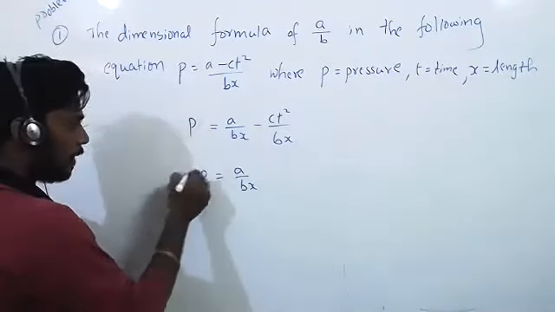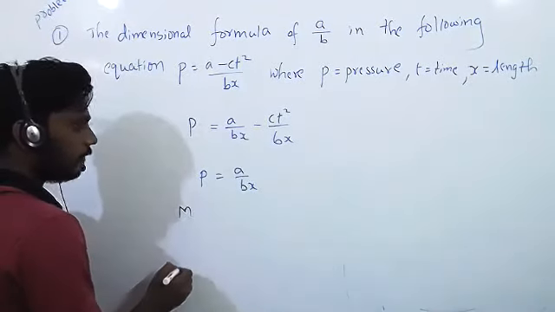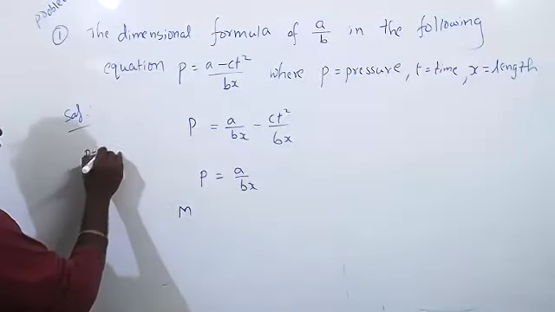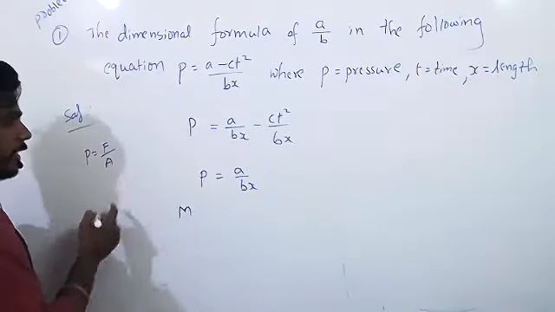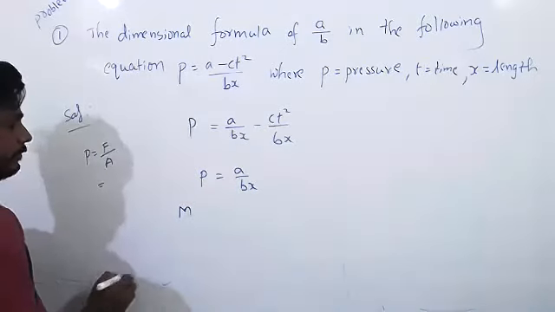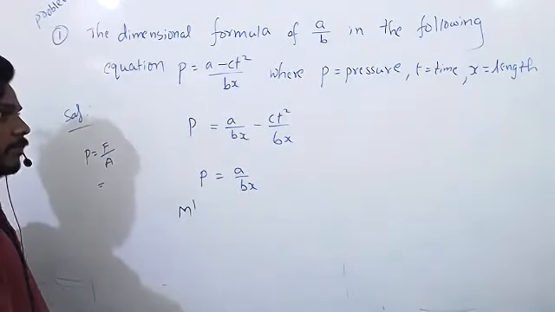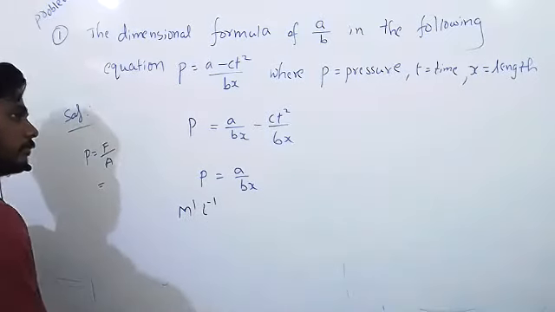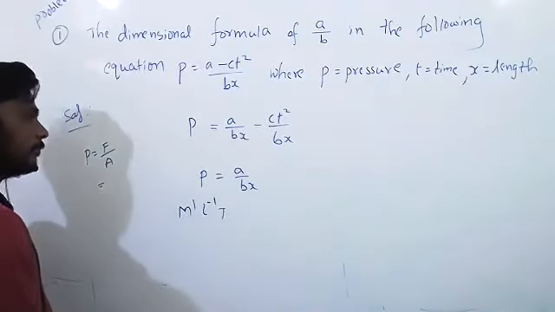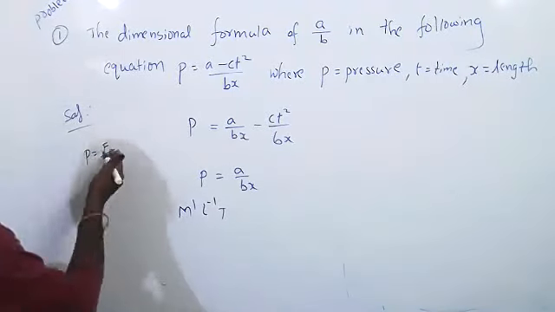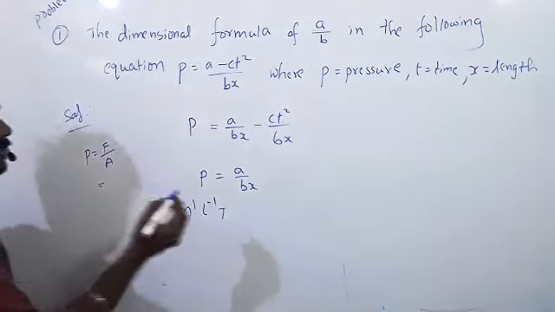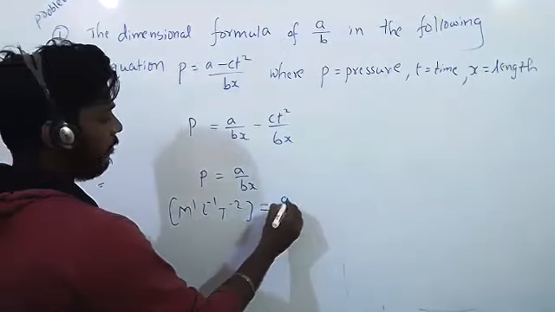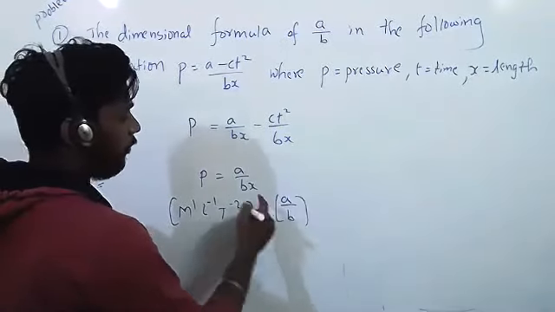So what is the pressure formula? Pressure equals force by area. Dimensional formula of force is M L T power minus 2, and area is L squared, so pressure is M power 1, L power minus 1, T power minus 2. That equals A by B times X. And we want only A by B.